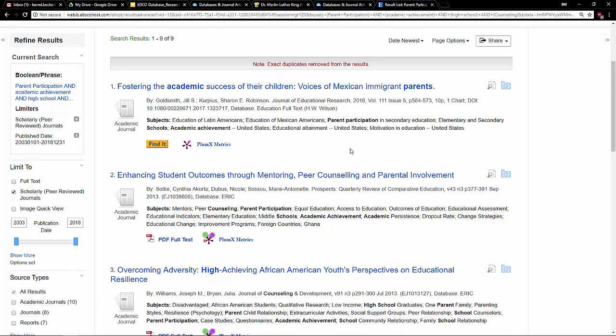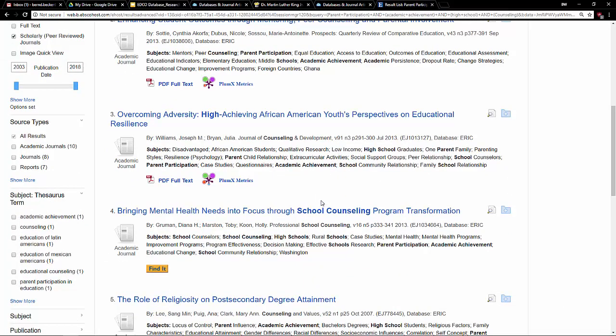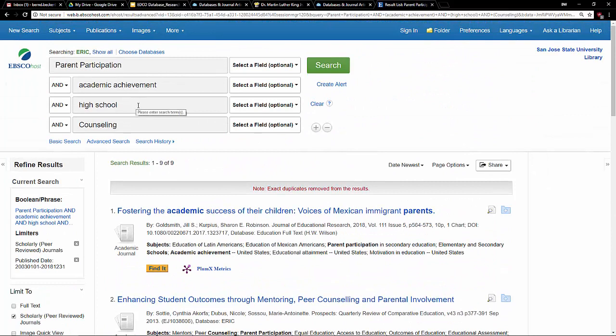Kind of see what's going on. And this is just the search process. Searching takes a lot of time. It takes a long time figuring out what are the right combination of terms, and you just won't know until you're in the database doing it. Let me see. I feel like 9 is really low for this topic. It might just be that I have crammed too many ideas here. Let's see what's happening.